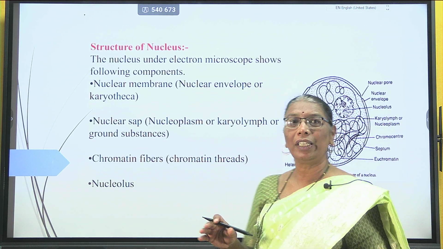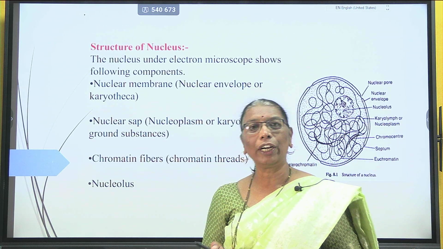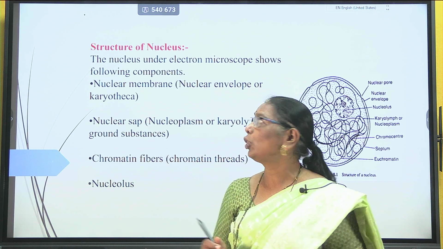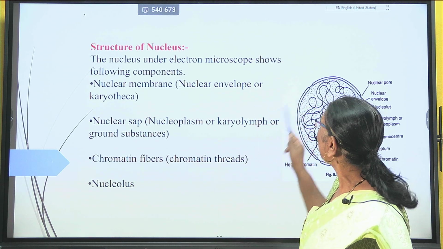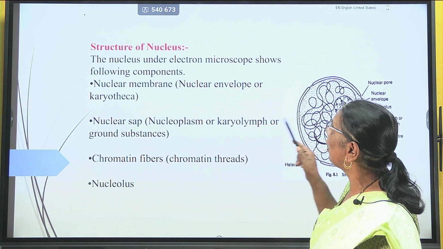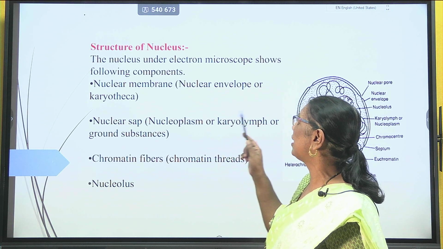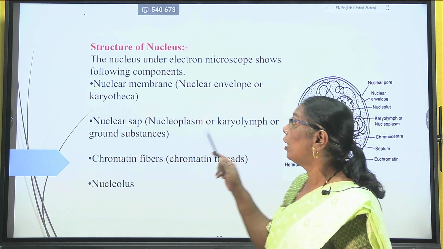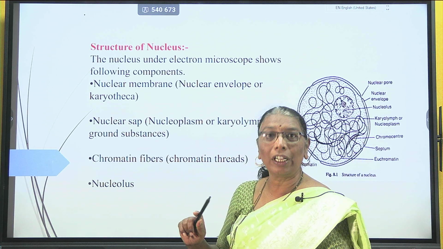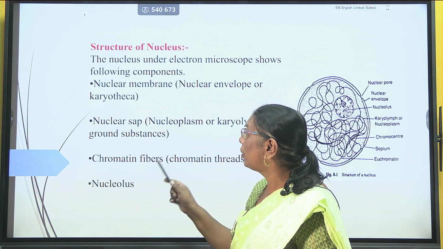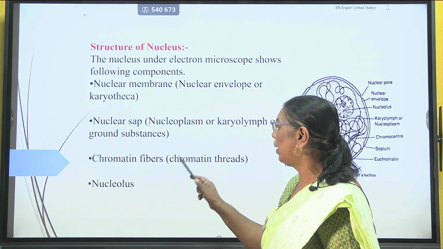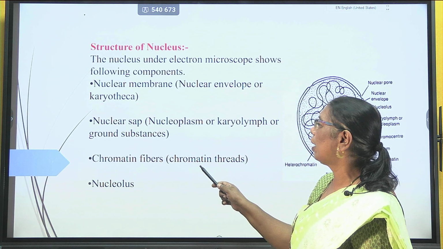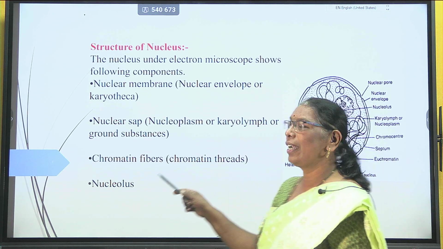When we observe the structure of the nucleus under an electron microscope, it shows various parts. First is the nuclear membrane. Second is the nucleoplasm, or karyolymph, or ground substance, also termed nuclear sap. Next is the chromatin fibers, also termed chromatin threads, and the last one is the nucleolus.